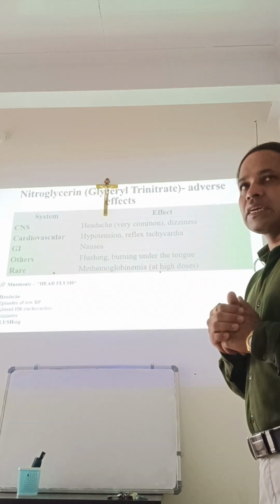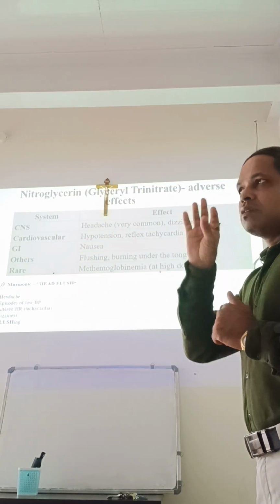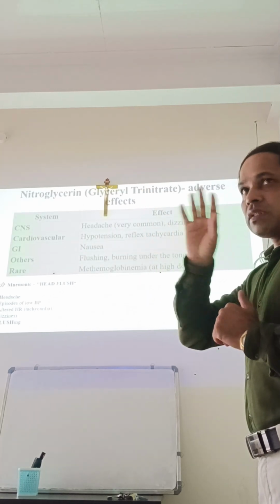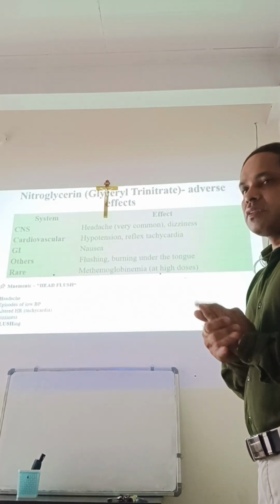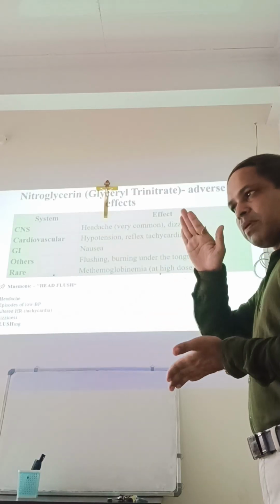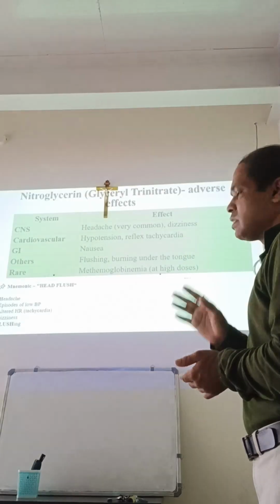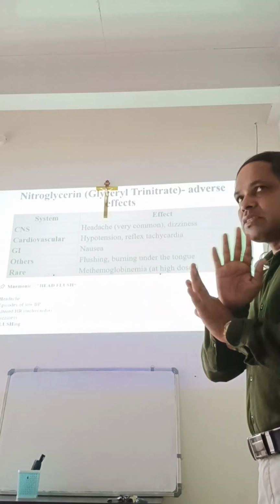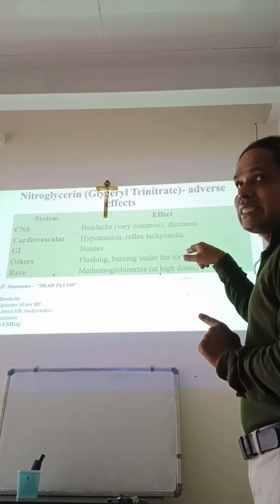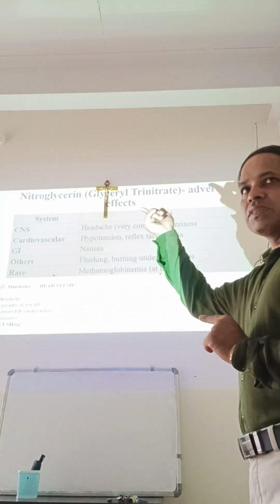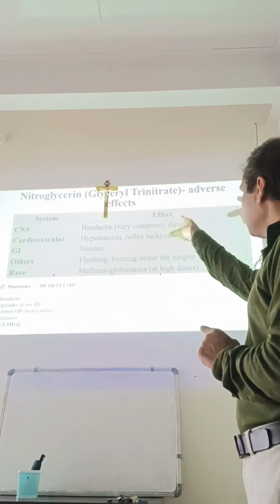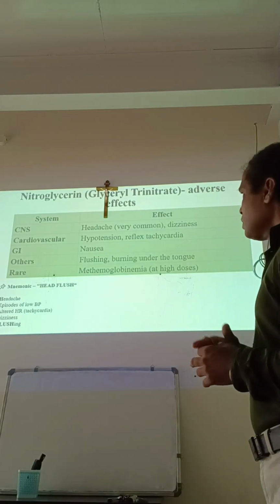I told you what reflex tachycardia is. If any drug suppresses the SA node, that will not cause reflex tachycardia. Vasodilator plus suppressing the SA node will not cause reflex tachycardia. This drug causes only vasodilation. It is not having any action on the SA node. That's why sympathetic stimulation occurs and reflex tachycardia can occur. So that is one of the adverse effects.